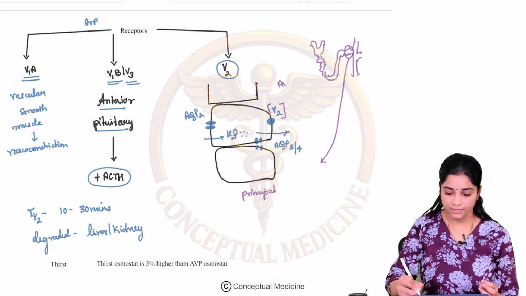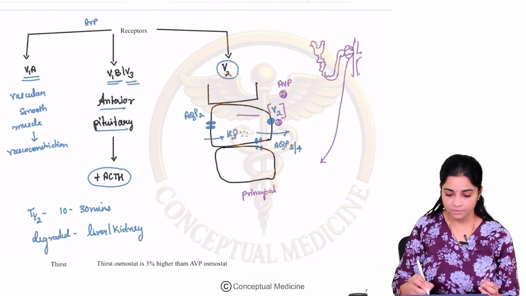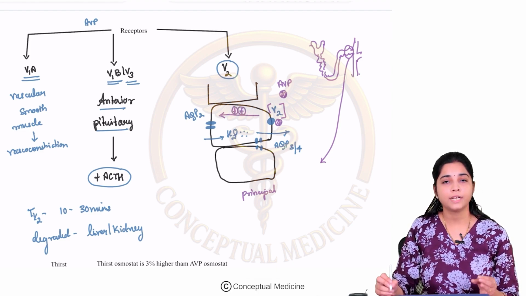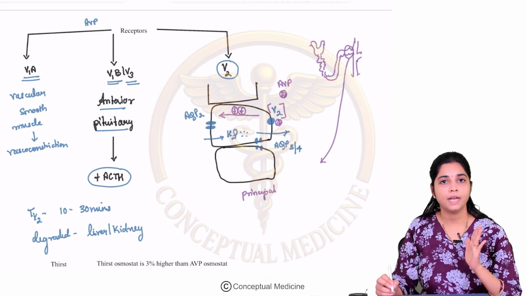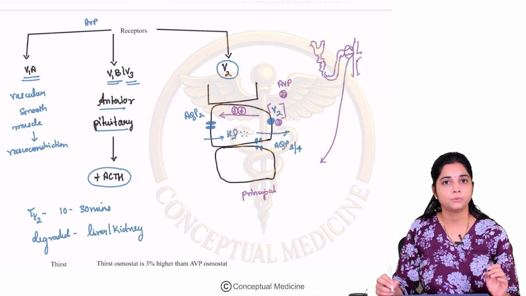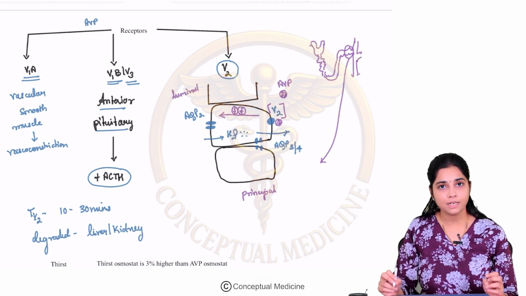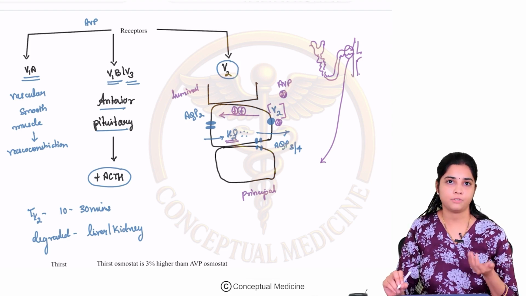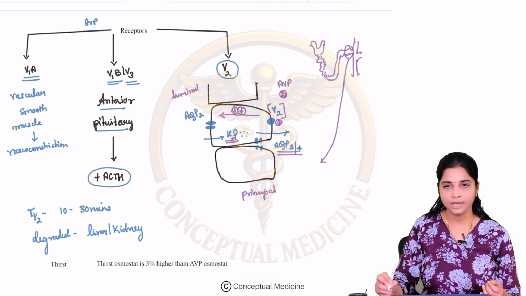So when arginine vasopressin molecules come and act on your V2 receptors, what does it do? It helps aquaporin 2 channels to go and place themselves in their position. Stimulation of your V2 receptor is like a command, and it helps in mobilization of the aquaporin 2 channels to your luminal surface, right? Once aquaporin 2 is in place, it helps in reabsorption of water in the distal convoluted tubule, and this is transported back to the basolateral surface via aquaporin 3 and 4.